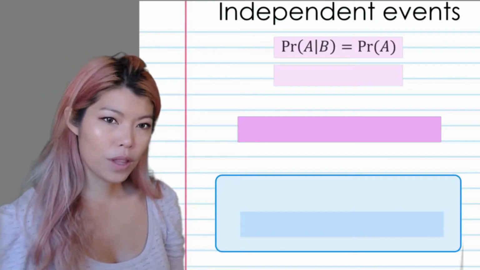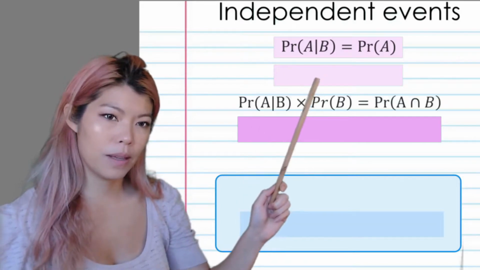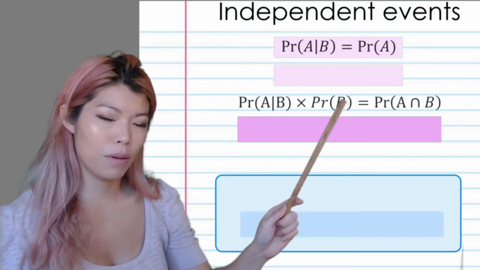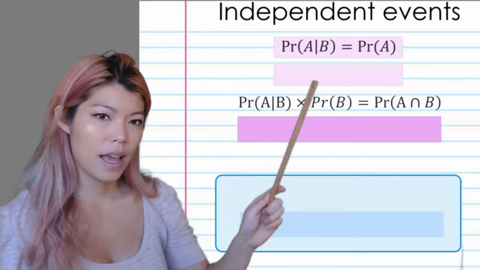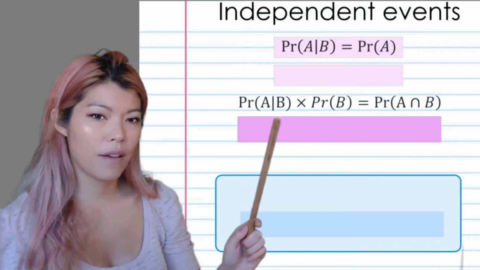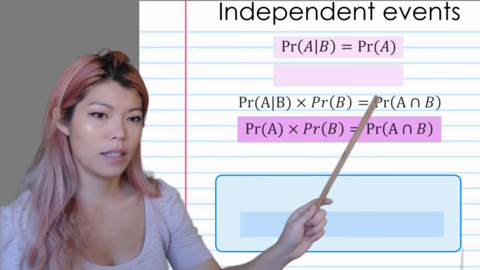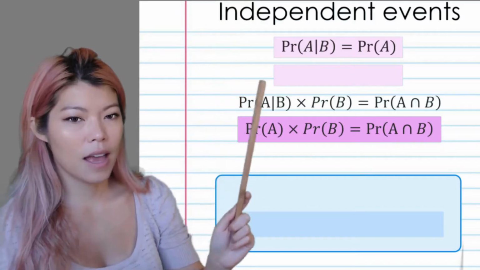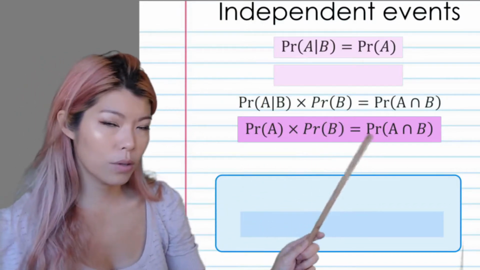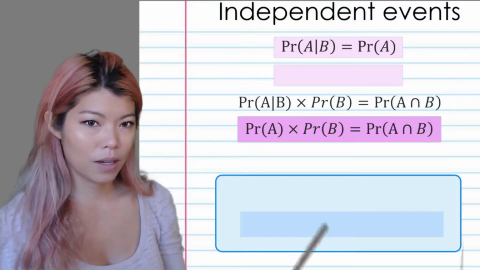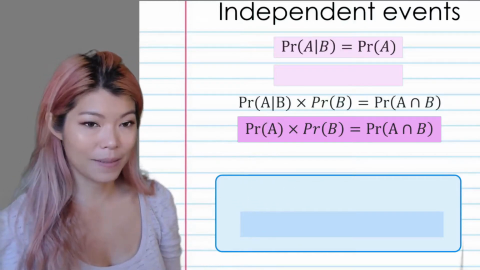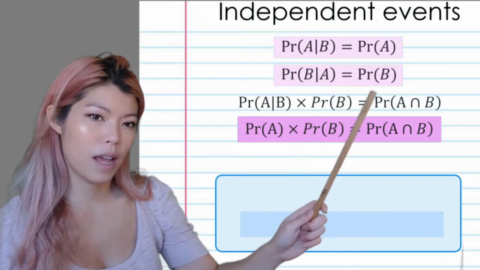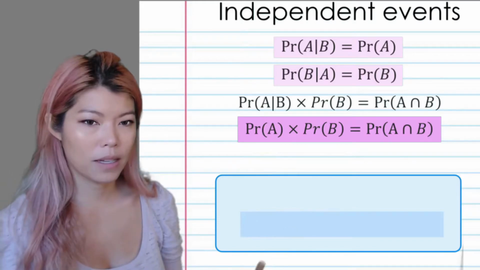So what can we do with that? Well, if probability of A given B is A, we say that they're independent. And when we had the formula before, remember the multiplication formula? If A given B is just A, then we now have A times B is equal to the intersection. So when we have independent events, A times B equals the intersection, because A given B is just A. And we can say the opposite too, that B given A is just B, so the same pattern occurs.